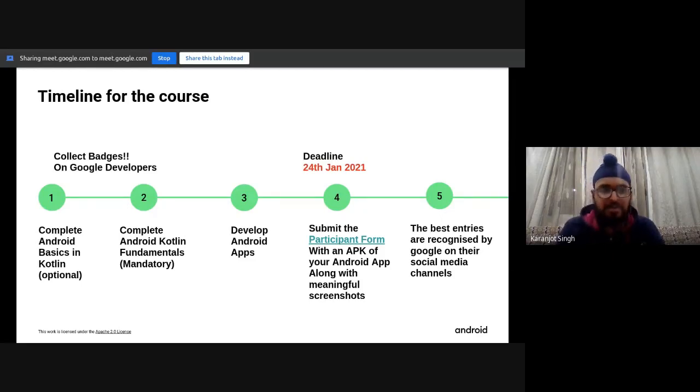If you have any questions, you can just shoot them. Meanwhile, I'll check this chat. Okay, Yogesh has asked, can we submit the app in groups? No, it is an individual entry, and you'll have to share your Google developer profiles, screenshots of the badges along with your account details, so that I can verify that it's you who has completed the course, and so it is not done in groups. Okay, is the app open to all? Yes, the certificate is open to all. Please shoot your questions.